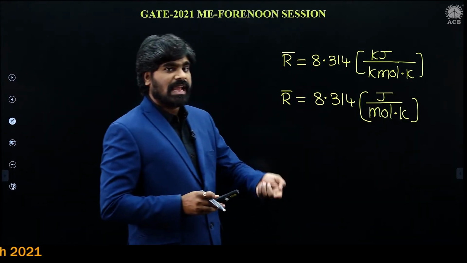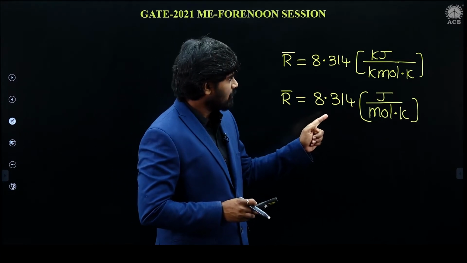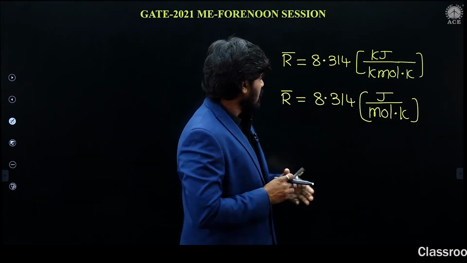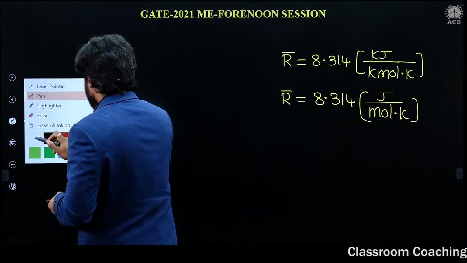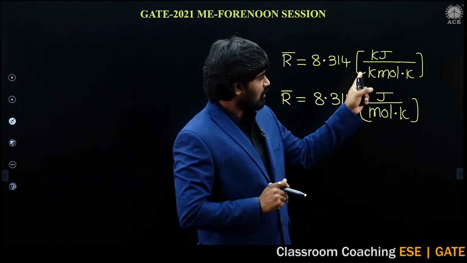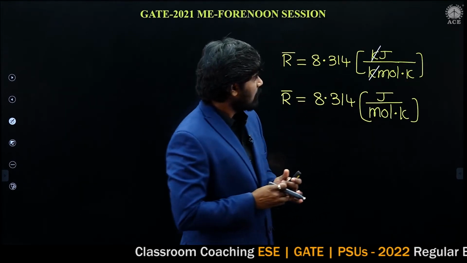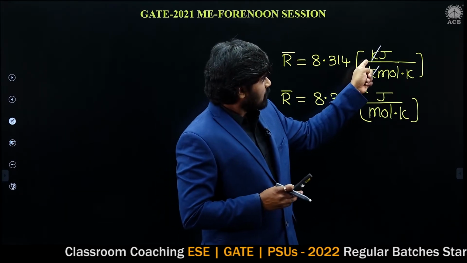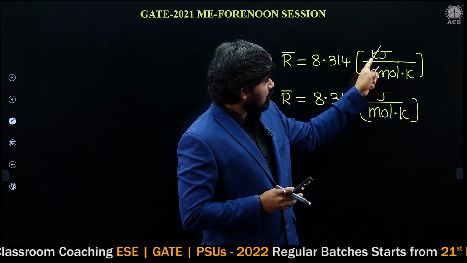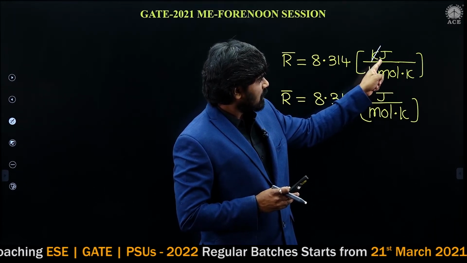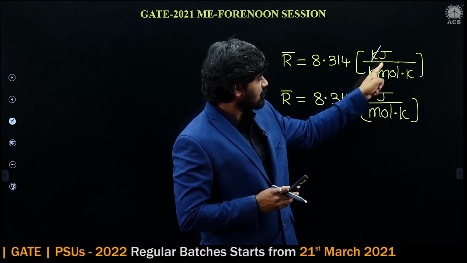These things I already explained in our lectures. In kilojoule per kilomole Kelvin, the numerator is kilojoule and the denominator is kilomole, so kilo can be cancelled out. So it can be expressed in terms of joule per mole Kelvin.